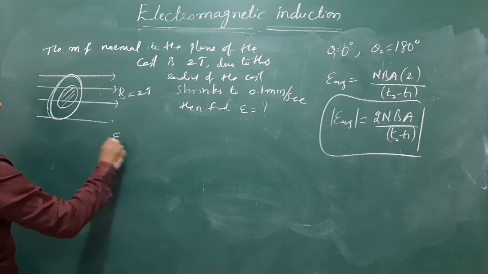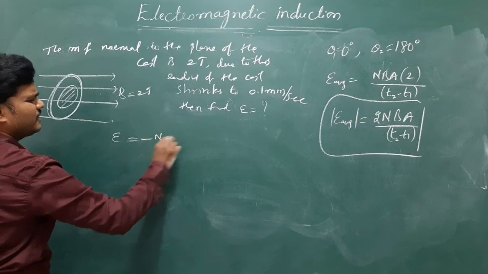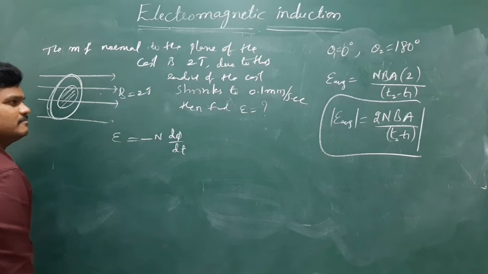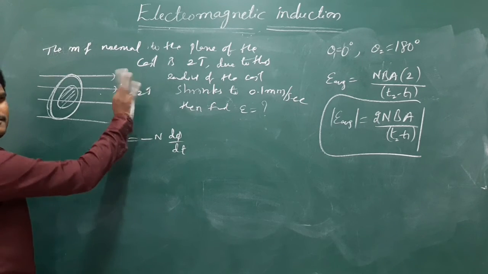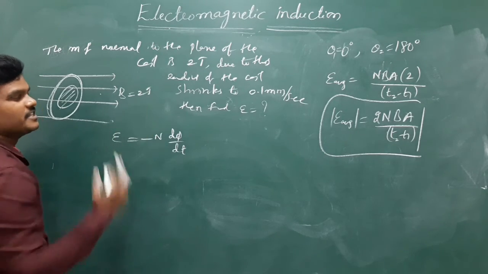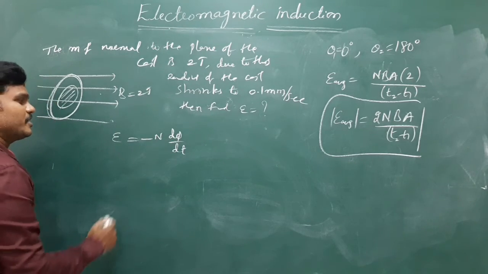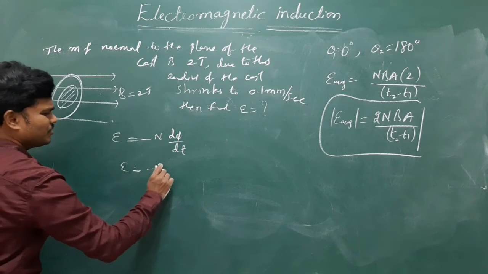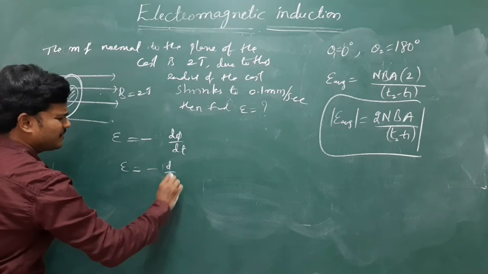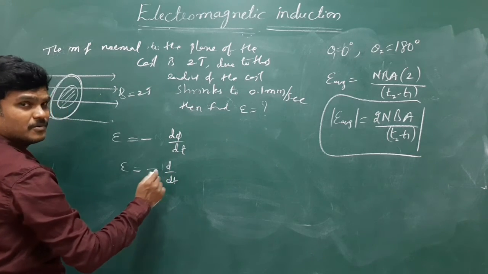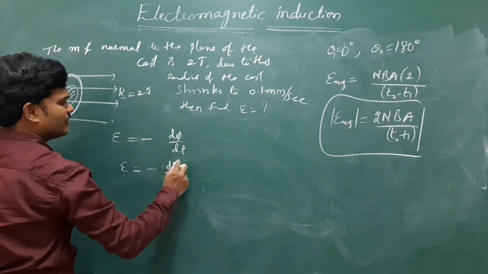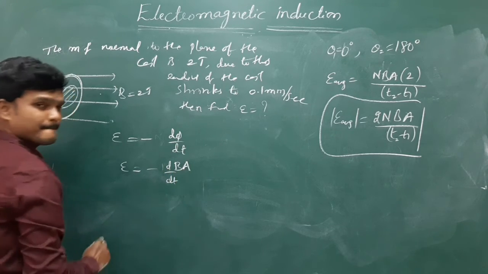See, we have to find the EMF. EMF is N d phi by dt. Find the average induced EMF. I am just giving outline numbers. Try to understand the concept, how I am extending the formula. E is equal to N, nothing is given, so N is one, d by dt of phi, which can be written as B dA.